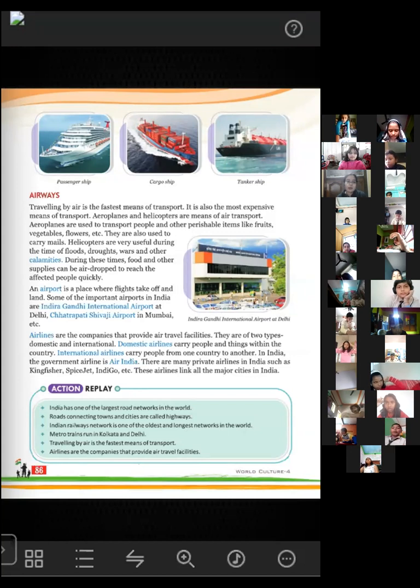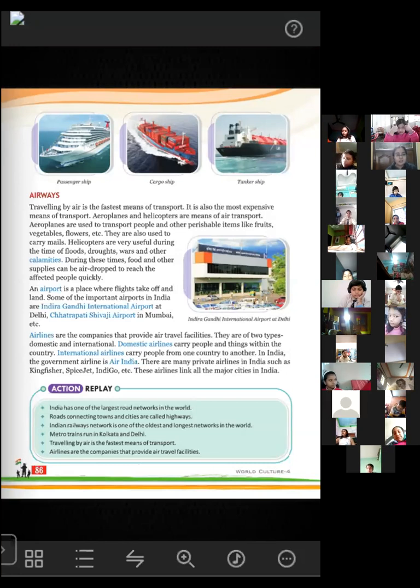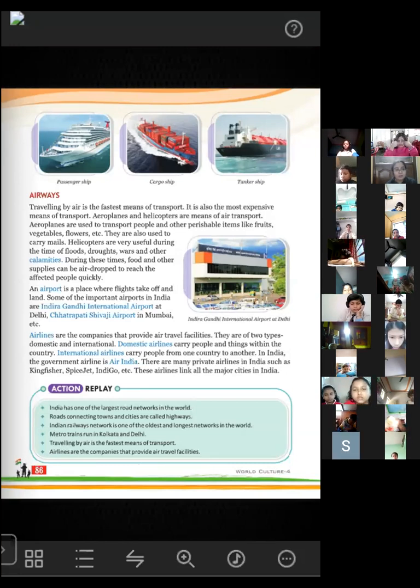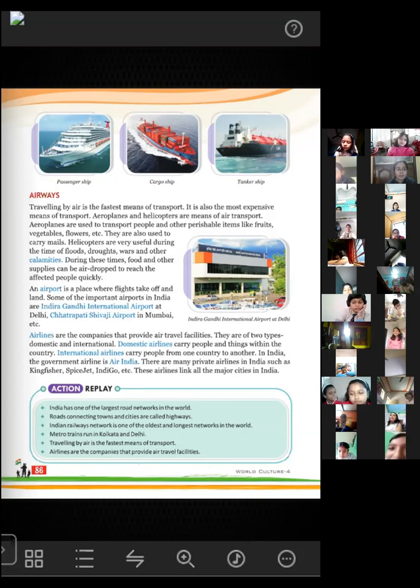Traveling by air is the fastest means of transport, and it is also the most expensive means of transport. What I was just telling you, expensive means it needs a lot of money compared to the other means of transport. Aeroplanes and helicopters are means of air transport. Many things like vegetables and flowers can be transported through airways, and people also travel from one place to another. They are also used for carrying mail.